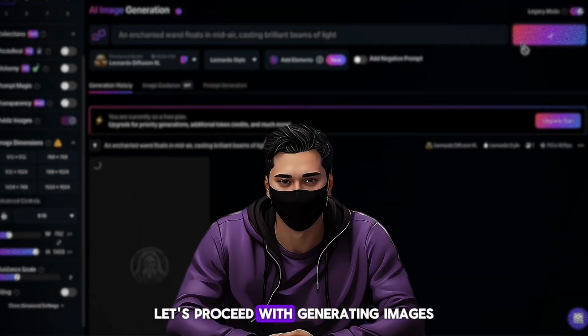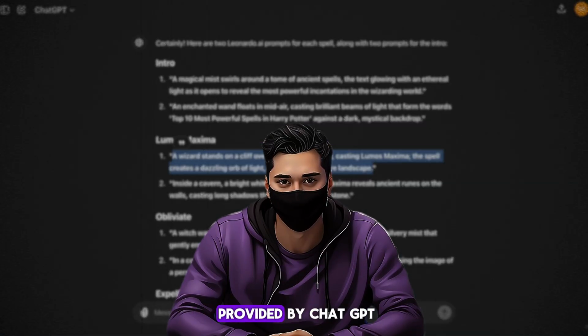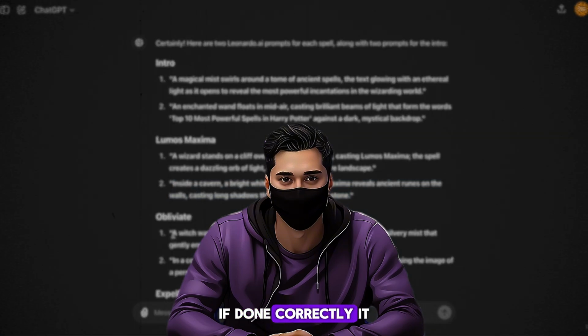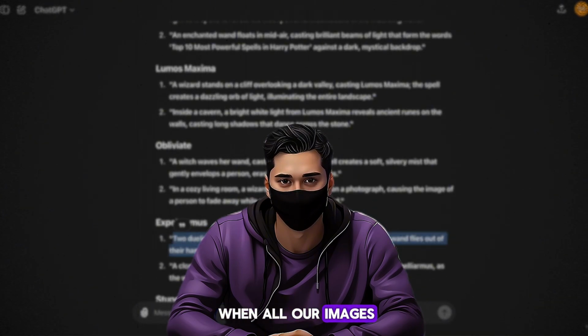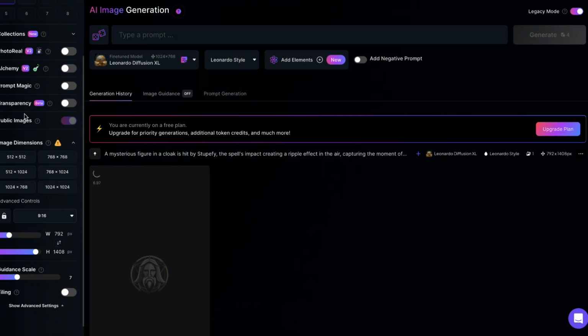Alright, let's proceed with generating images for all the prompts provided by ChatGPT. If done correctly, it should cost 4 credits per image. I'll fast forward to when all our images are completed. Now, let's make our images move.